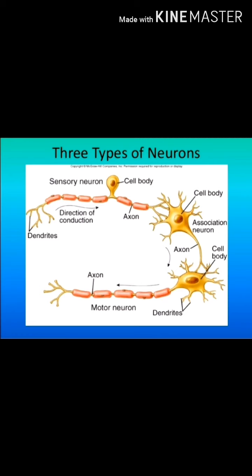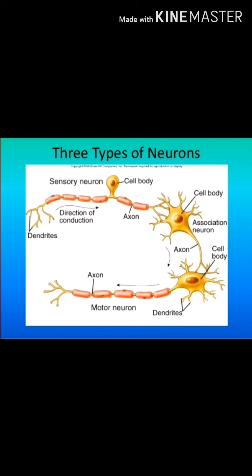Now the third type of neurons are motor neurons. These neurons carry motor impulses. Motor impulses means instructions which cause movement. So these neurons carry motor impulses from the brain or spinal cord to the effector organs like muscles or glands. So these are the three types of neurons.